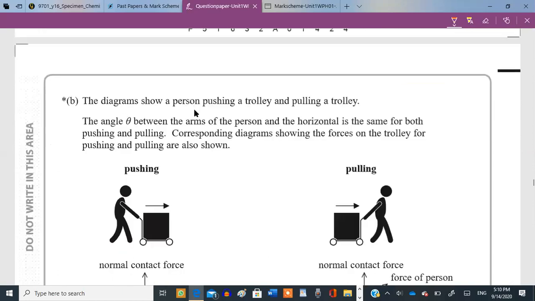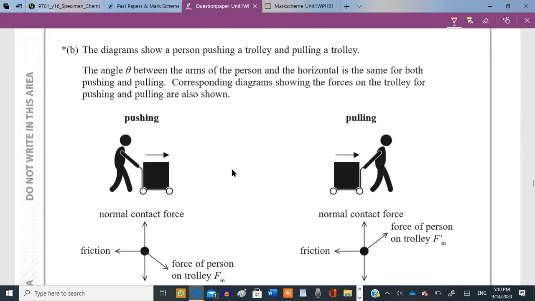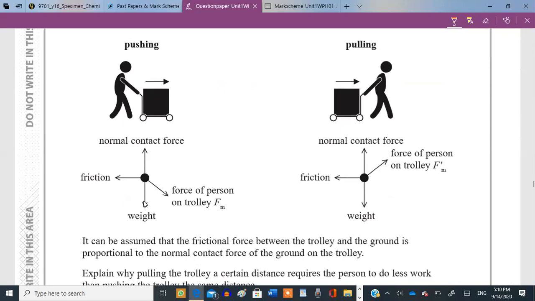Part B. The diagram shows a person pushing a trolley and pulling a trolley. This one is pushing and this one is pulling it. Now the angle theta between the arms of the person and the horizontal is the same for both pushing and pulling. The corresponding diagrams showing the forces on the trolley for pushing and pulling are shown. Now this person is pushing it, so it's acting in this direction. This person is pulling it, so it's acting in this direction.